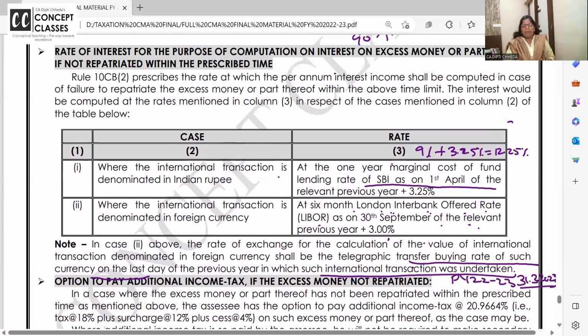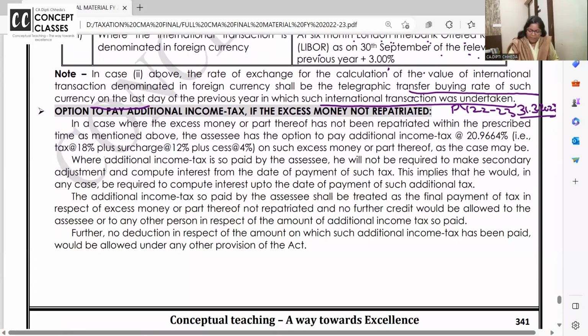Okay, if you don't remember anything, just remember bring the money within 90 days. If not, interest will be charged at SBI rate plus 3.25% or LIBOR rate plus 3%. Okay. Now you know what, next time teaching is very beautiful. It says, okay, instead of 100 lakhs, we have taken arm's length price as 150 lakh. 50 lakh add करके हमने tax pay कर दिया.